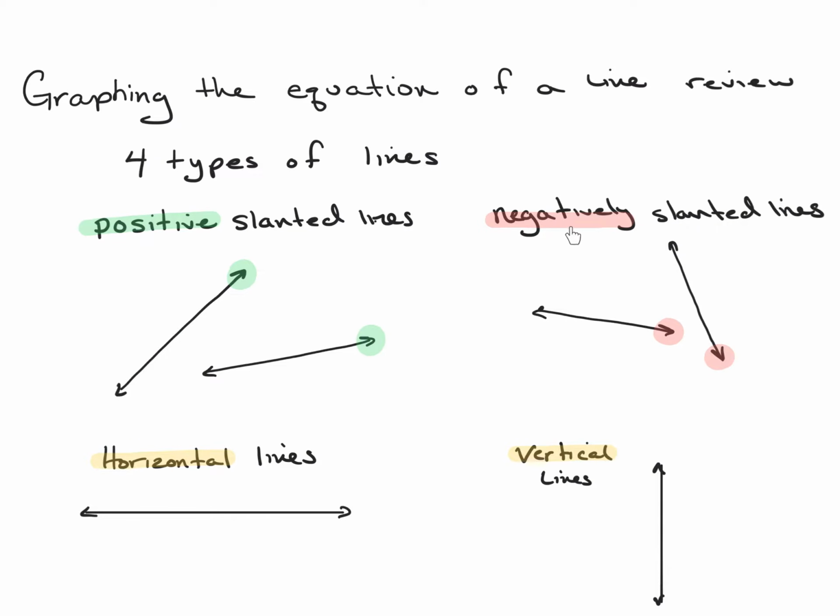On the opposite of that is negatively slanted lines, which if you look at this one, as my finger goes to the right, it ends up down. So I'm highlighting the right side of each one of these graphs. So if I go to the right, it's pointing down. So when you graph your line, if the slope is negative, just make sure when you graph the line that it's pointing down. All right, so let's go check out some examples here.